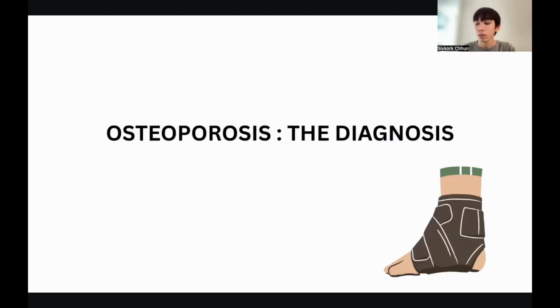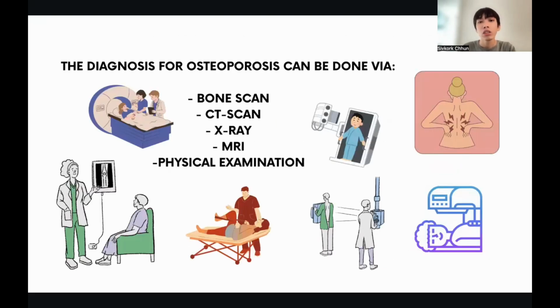Let's get to know the diagnosis of osteoporosis, including the bone scan. A bone scan is when you scan the bone with CT scan, X-ray, or magnetic resonance imaging, MRI. Ultrasound is not compatible for osteoporosis. So I think bone diagnosis is usually like an image capture. So the diagnosis includes CT scan, X-ray, MRI, or bone scan.